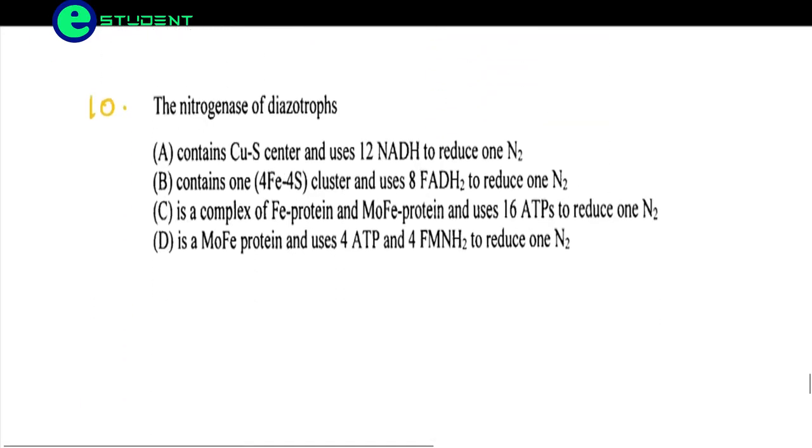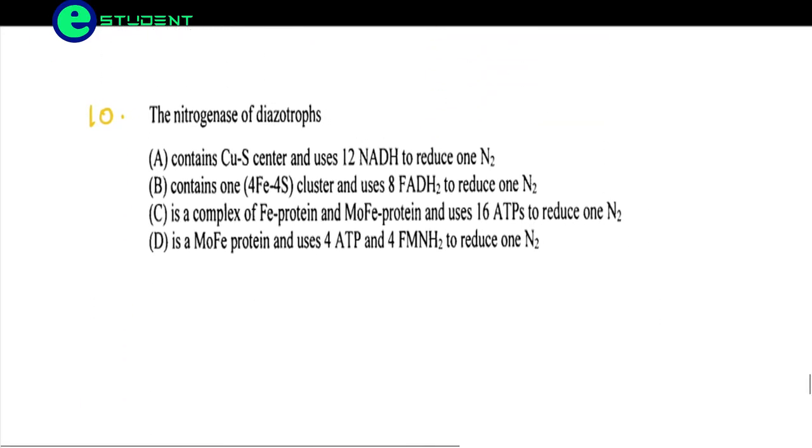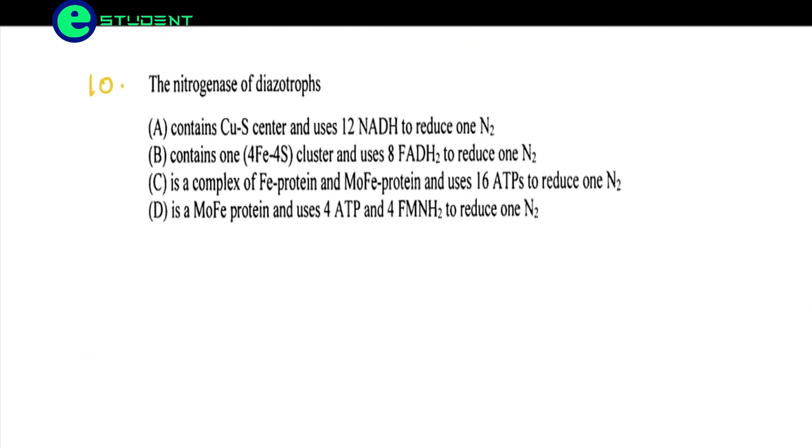Coming to the next question. The nitrogenase of diazotrophs. This is not a question where we can apply some logic. These are the things we have to remember: how many ATPs are used, how many NADHs are used, or something like that. So nitrogenase is a complex of molybdenum and iron. Okay, so let us see where the molybdenum and iron are.